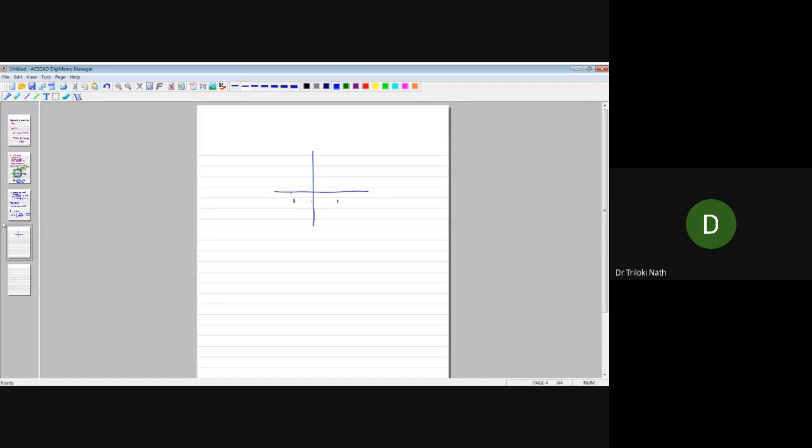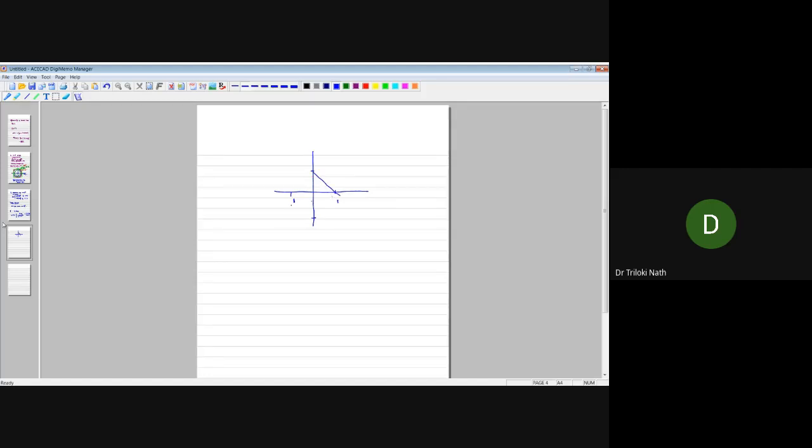Okay, this is one, and this is one, and this is one, and this is one. So when the product x1 x2 is bigger than or equal to 0, it means either both are positive or both are negative. If both are positive, then in the one norm you have already seen what the diagram is. The diagram was like this.